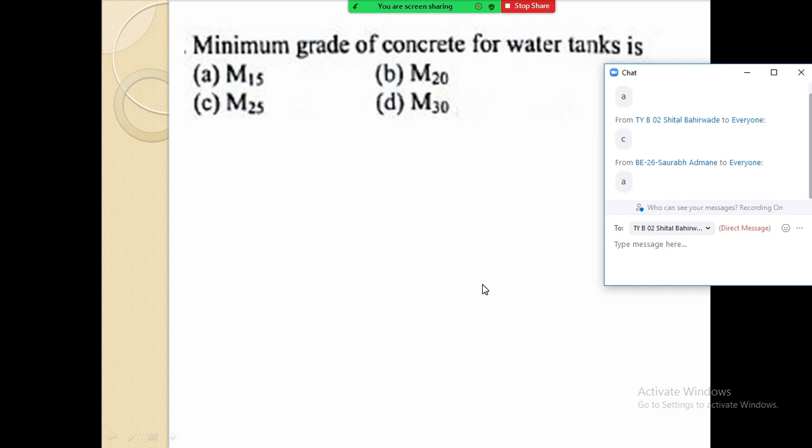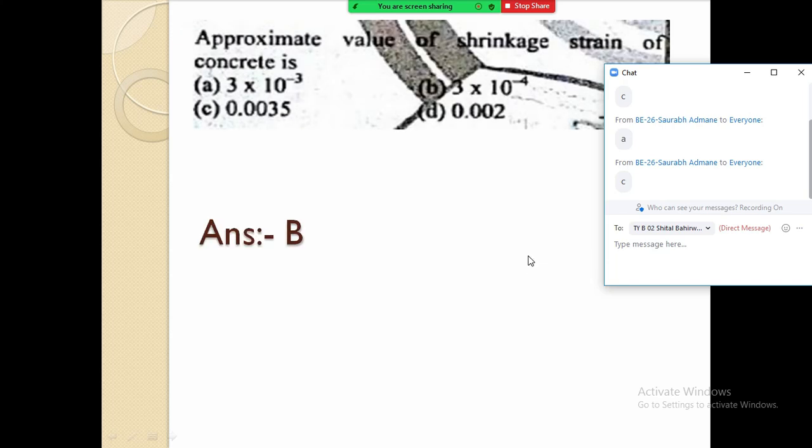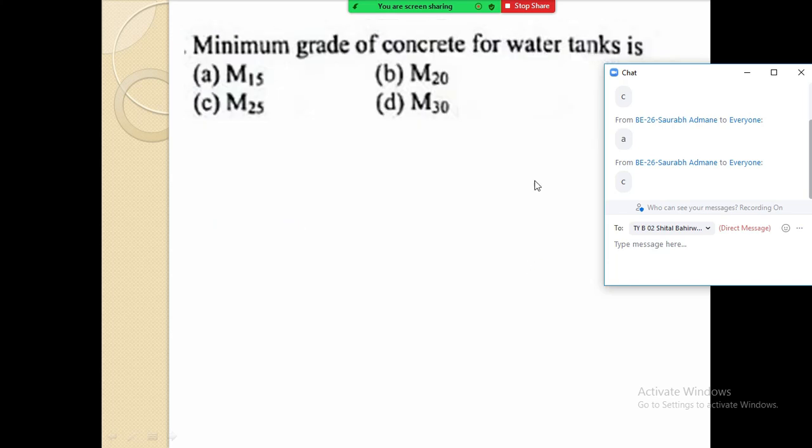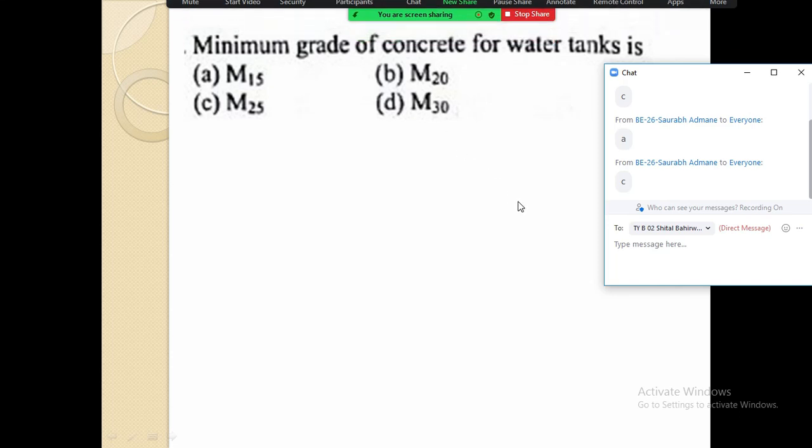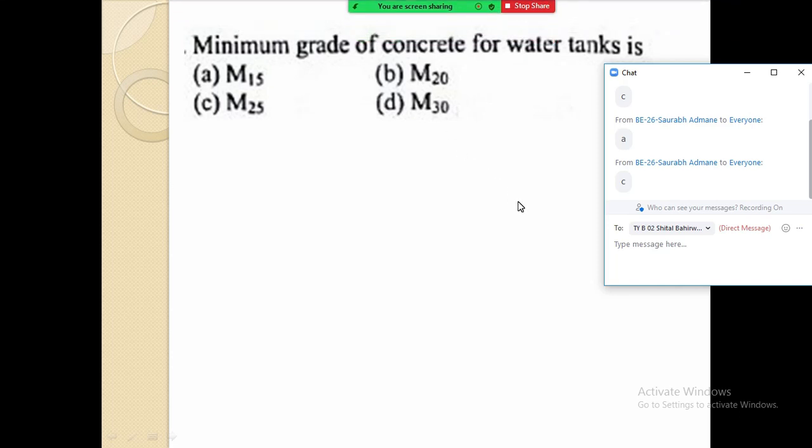This is the standard thing specified. So what is the minimum grade of concrete for water tanks? Anybody? Any answer? M15, M20, M25, M30.